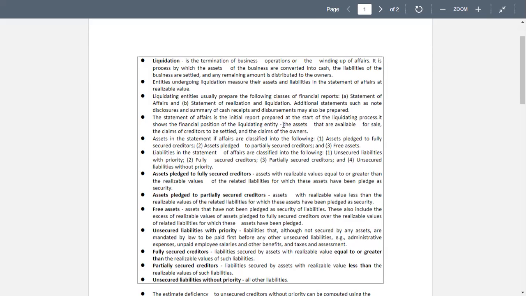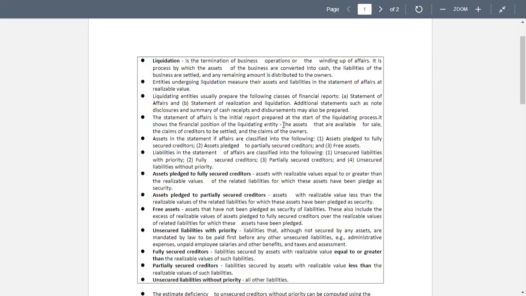Then we have the unsecured liabilities with priority. Liabilities that, although not secured by any assets, are mandated by law to be paid first before any unsecured liabilities, such as administrative expenses, unpaid employee salaries, and other benefits, and taxes and assessment.